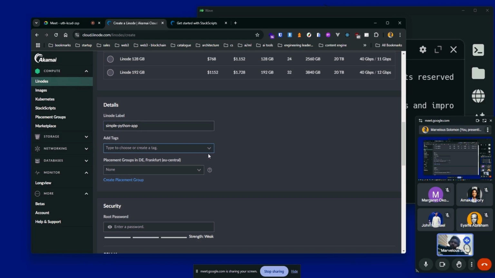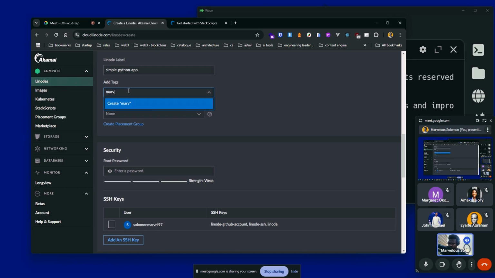So we can add tags. Now, how do you use tags? So let's say you have 2 clients you're working for, and each of these clients have their respective applications you're building. And let's say per client you have 3 applications you're building, maybe 1 front end, 2 back ends, or 1 front end, 1 back end, and 1 background service. You can use the name of the client as a tag for these 3 services, so that by the time you open Linode, you can simply filter by tag, and you have the applications. Let's assume you have a lot of applications here. You can filter by the tag, and if you select the tag, which is the name of the client, for example, Marv or Marvelous, you are able to get all the applications that you deployed for that client. Okay.